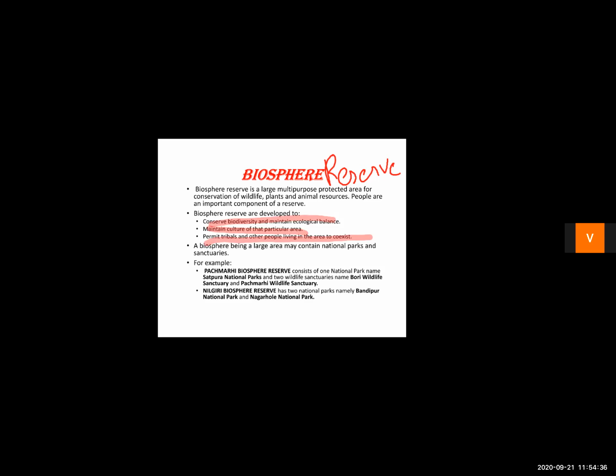Now, a biosphere reserve may consist of national parks as well as sanctuaries. For example, the Panchmari Biosphere Reserve. It consists of one national park, that is Satpura National Park, and it has two wildlife sanctuaries as well. One is Bori Wildlife Sanctuary and the other is Panchmari Wildlife Sanctuary. So biosphere reserve is a very large protected area, right?